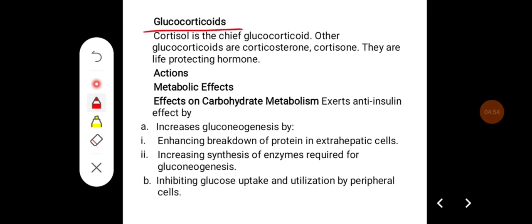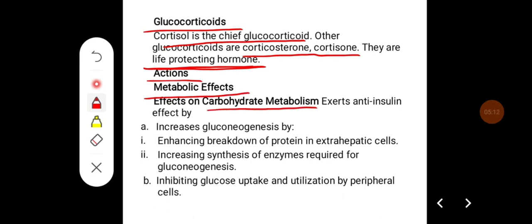Coming to glucocorticoids, cortisol is the chief glucocorticoid. The other glucocorticoids are corticosterone and cortisone, and these glucocorticoids are called life-protecting hormones. If you see their metabolic effects, first on carbohydrate metabolism, they exert an anti-insulin effect by increasing gluconeogenesis, by enhancing the breakdown of proteins in the extrahepatic cells.